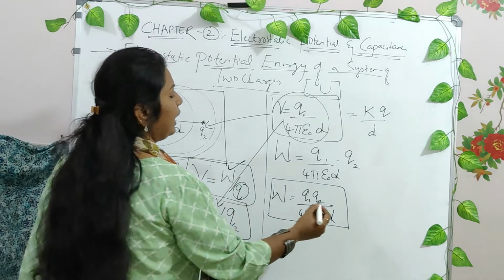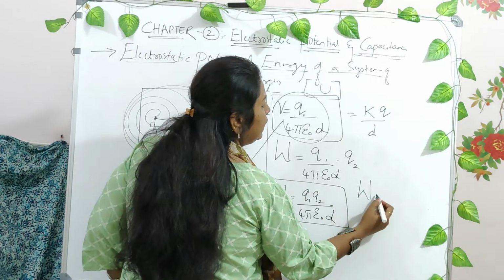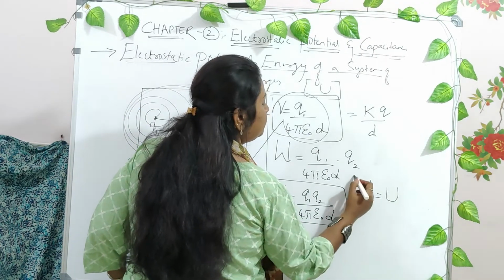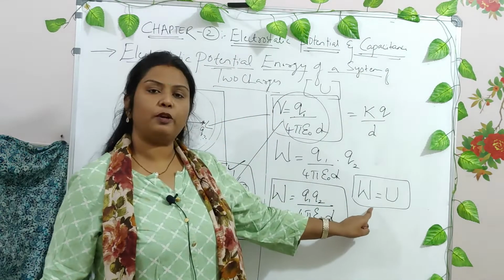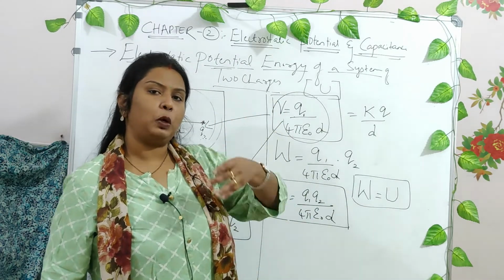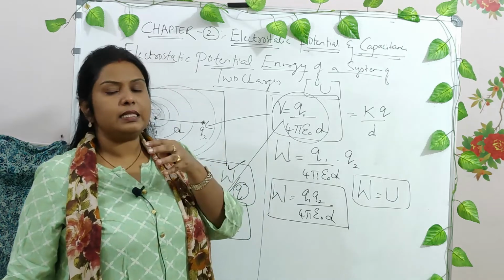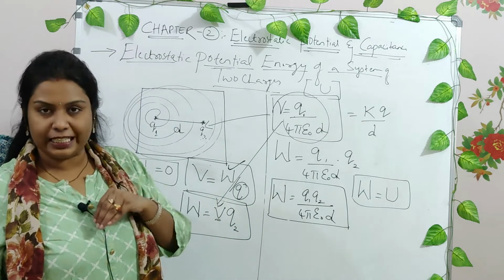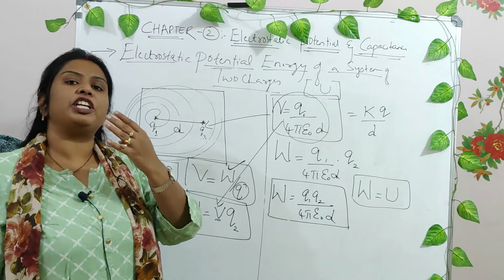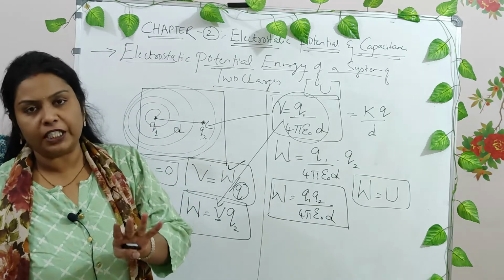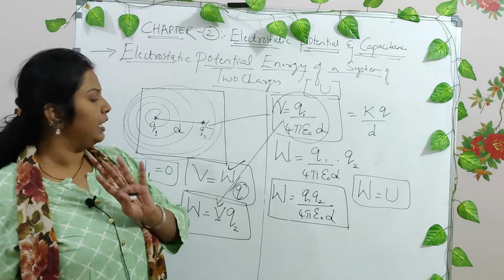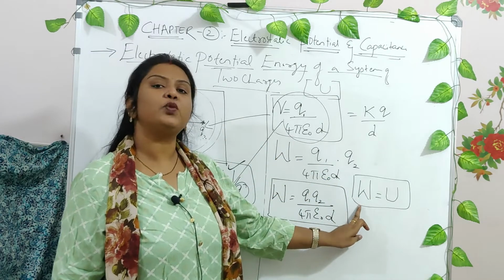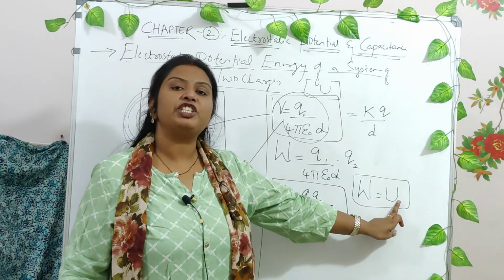Hence we can write W will be equal to capital U, right? Can you understand why this is? Any amount of work done is stored in terms of potential energy, so whatever the potential energy value is will be the work done value, and whatever the work done value is will be the potential energy value, and hence we equate them: work done is equal to potential energy.